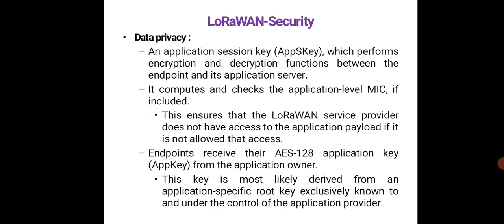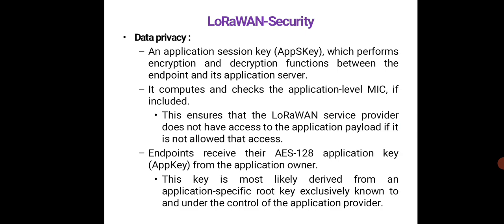So coming to the second aspect, which is data privacy. This generates one more key, which is an application session key. This performs encryption and decryption functions between the endpoint and application server. It computes and checks the application level MIC if included. This ensures that the LoRaWAN service provider does not have access to the application payload if it is not allowed that access.